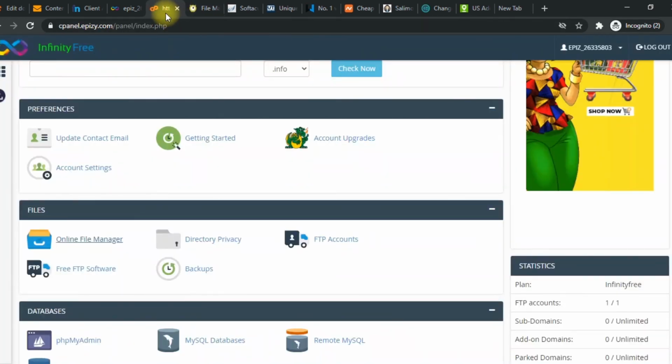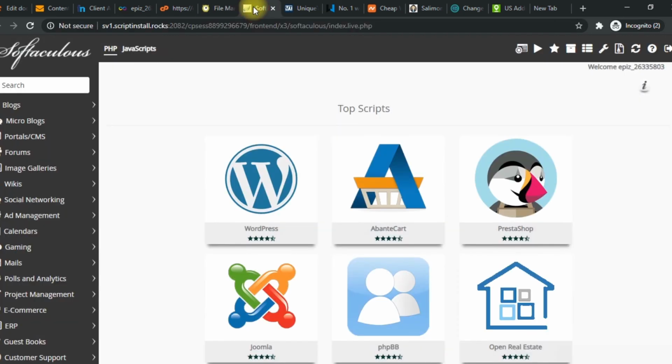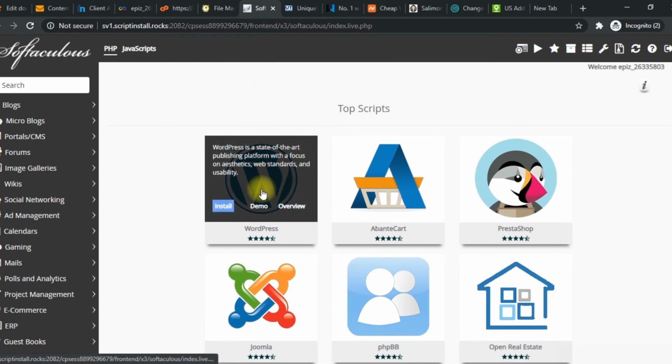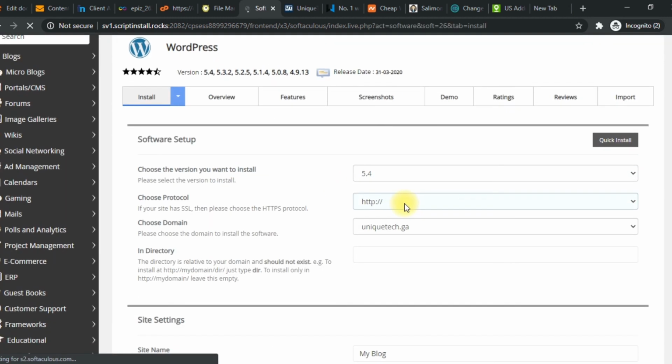So we wait for it to complete. So boom, we already have it completed. So now if we go to this site, we notice that something has been installed. And then you can manage your WordPress site by using this.